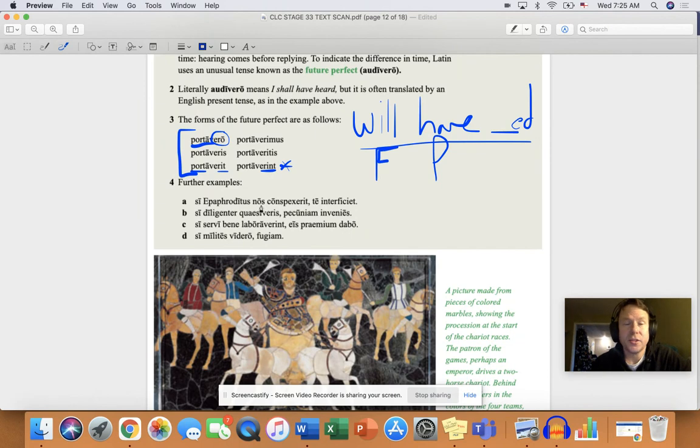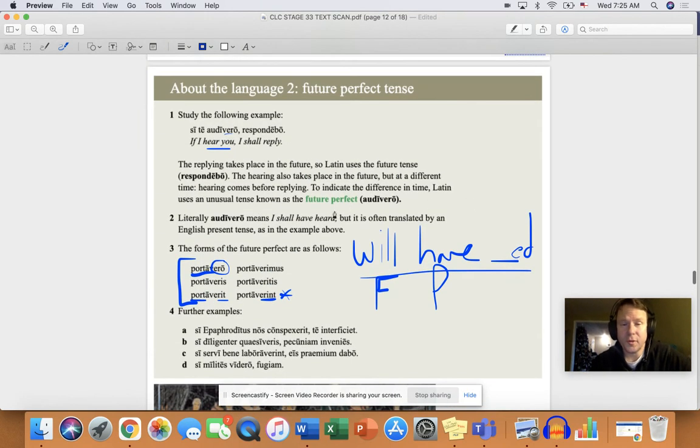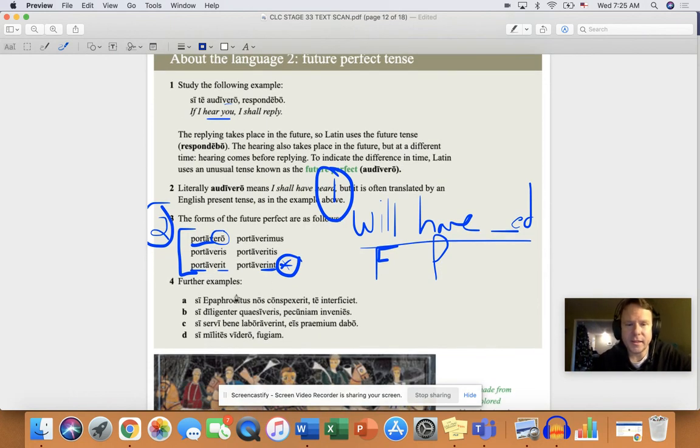All right. So that's it. So rule number 1 translates literally will have blanked. Rule number 2, we take that third principal part and we add ero, eris, erit. And then we have a couple of little exceptions here that I want us to remember: erint in that third plural. And then there is the literal translation versus what's probably the better sounding translation. Okay? Good luck, everybody.